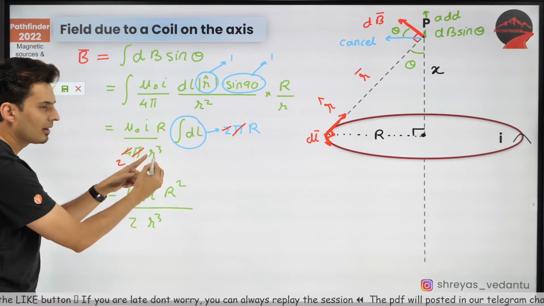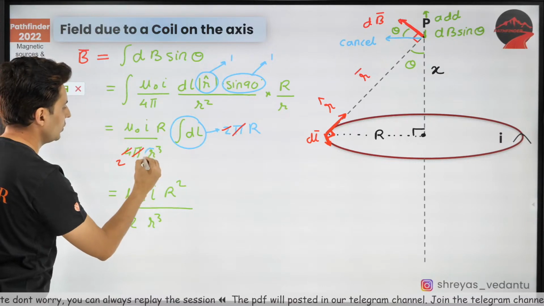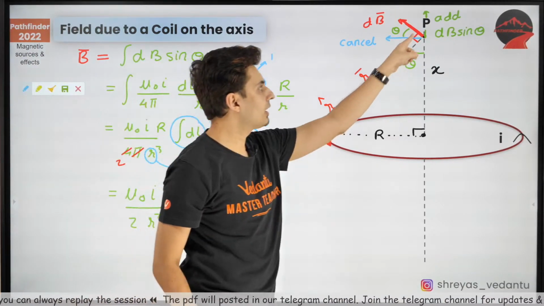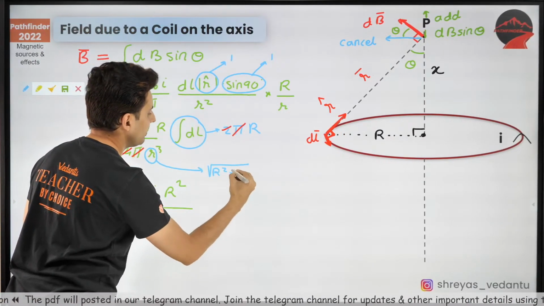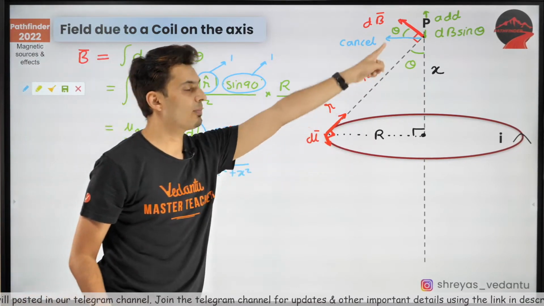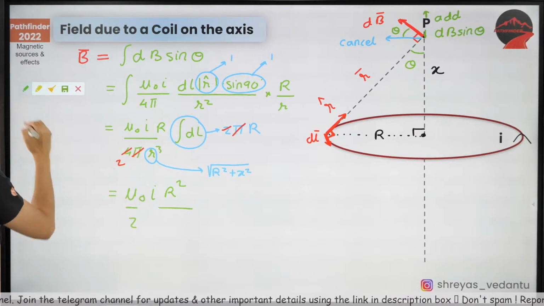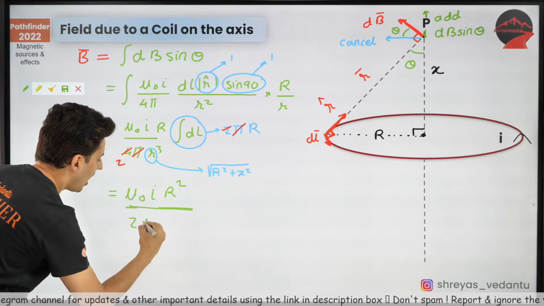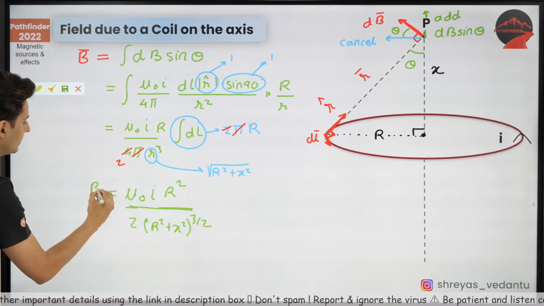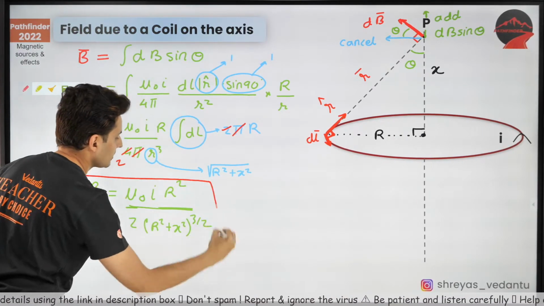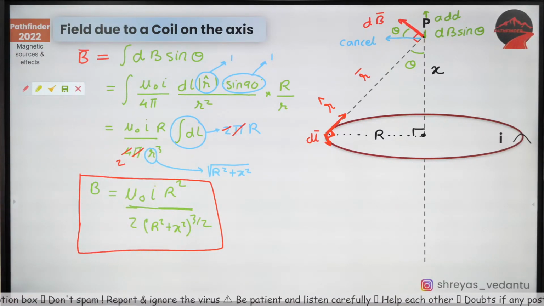But this r, this small r, I know guys what to do with it. It's not that difficult to see what to do with this small r. This is hypotenuse, this is a right angle triangle. Isn't that small r actually r square plus x square? Isn't that r square plus x square hypotenuse? So you can just write this down as mu naught I r square by 2 r square plus x square whole raised to 3 by 2. That's the net field. Okay, that's what you should know. Standard formula, mu naught I r square by 2 r square plus x square whole raised to 3 by 2.